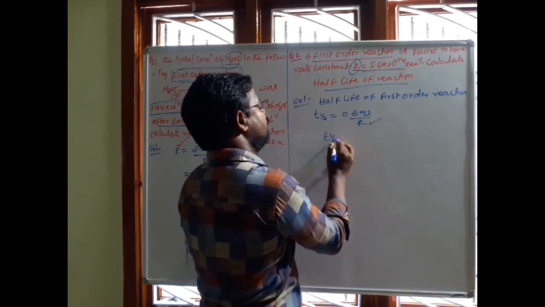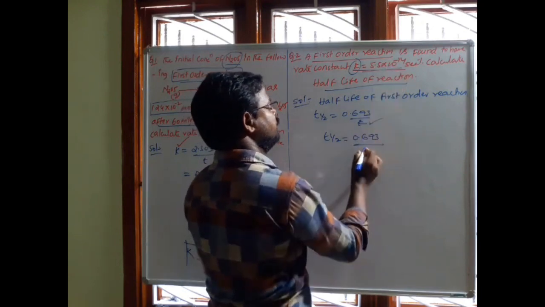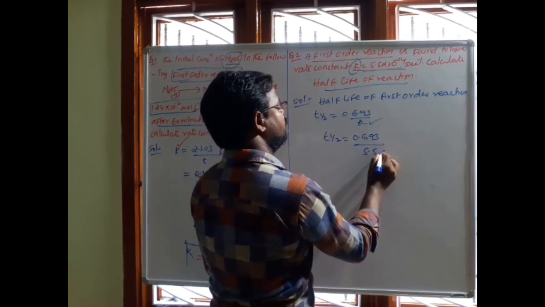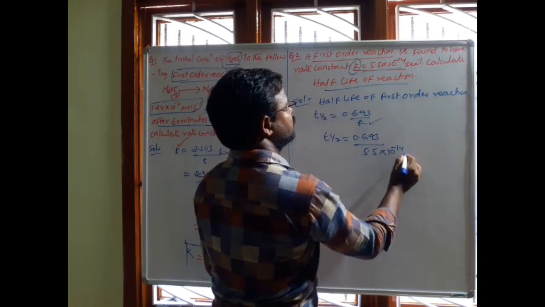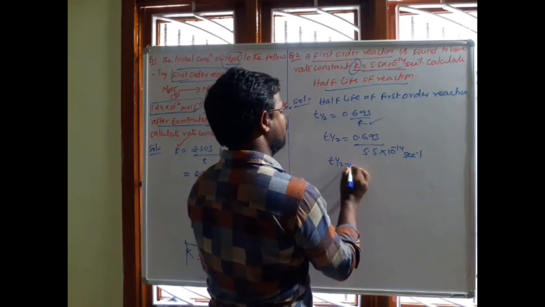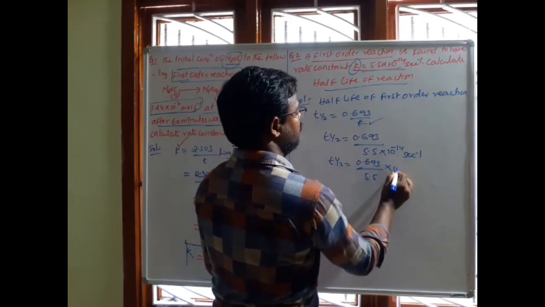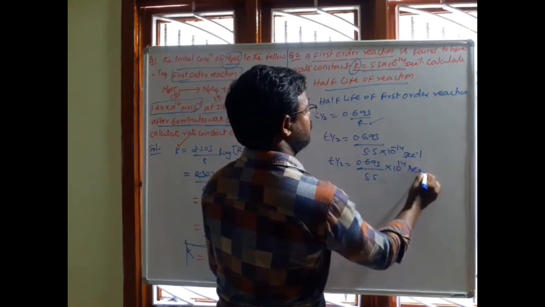Therefore T half equal to 0.693 by, substitute the given rate constant, that is 5.5 into 10 power minus 14 second inverse, that is T half equal to 0.693 by 5.5 into 10 power minus 14 seconds.